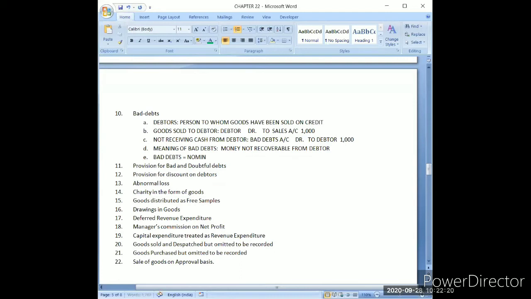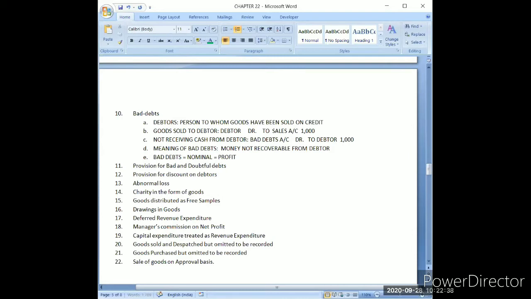It is a nominal account. And if it is a nominal account, in which financial statement should I write bad debts? Obviously, it should be written in profit and loss account.